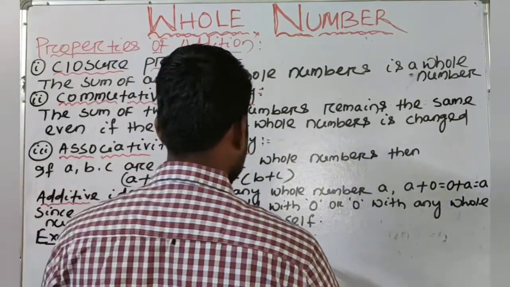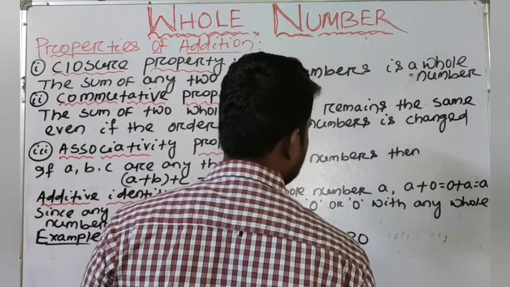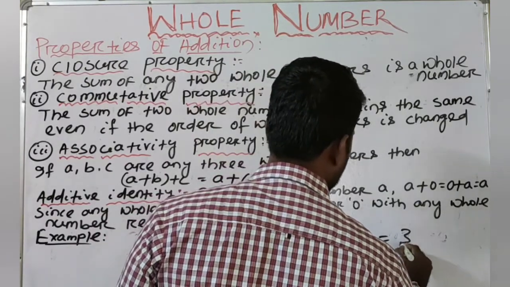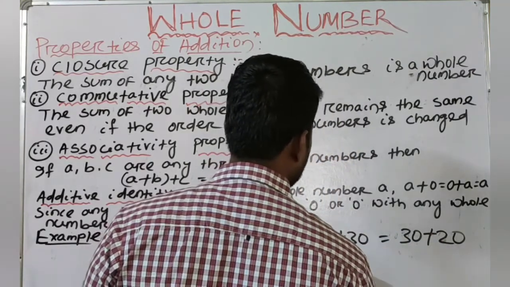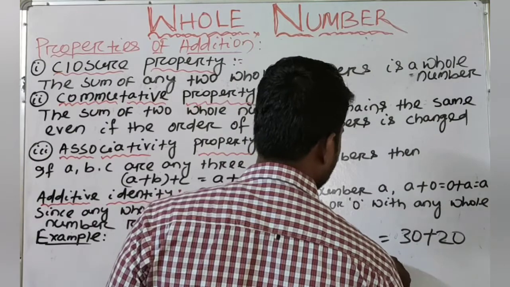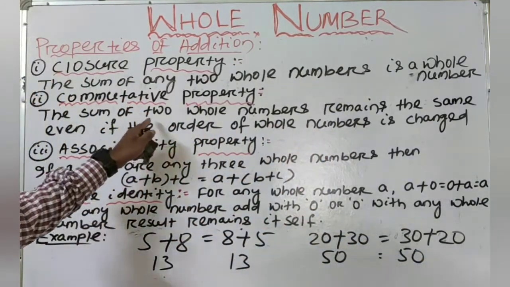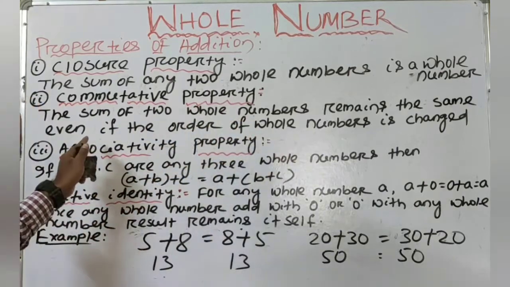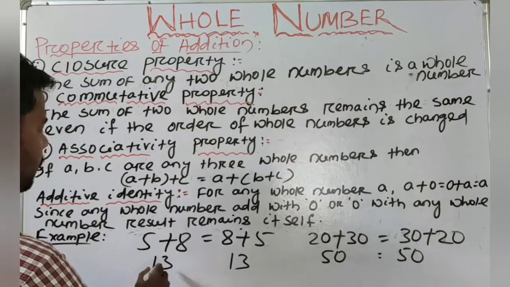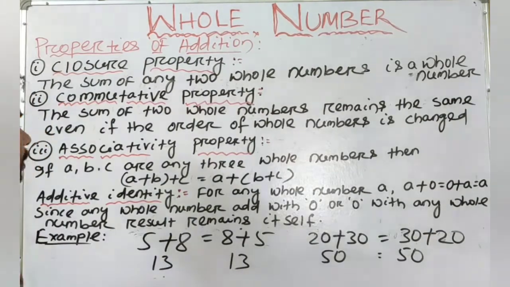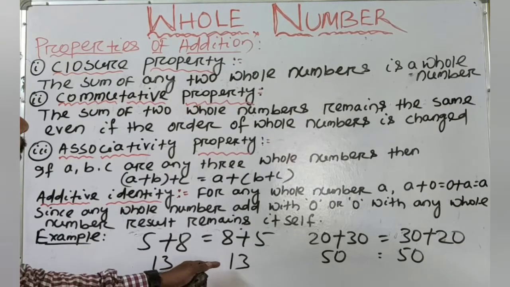Again, we will take another example. 20 plus 30 is equal to 30 plus 20. 20 plus 30 is equal to 50 and 30 plus 20 is equal to 50. So both results remain the same. When we change the order, the result remains the same.